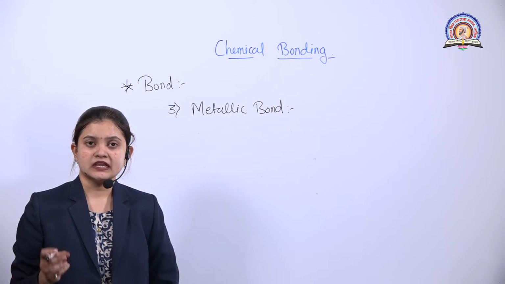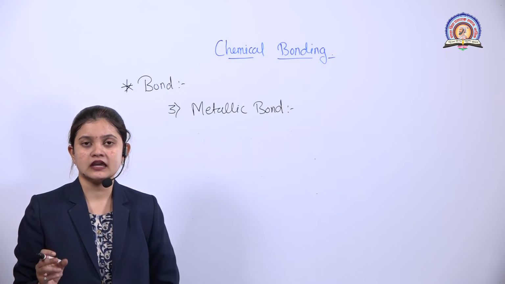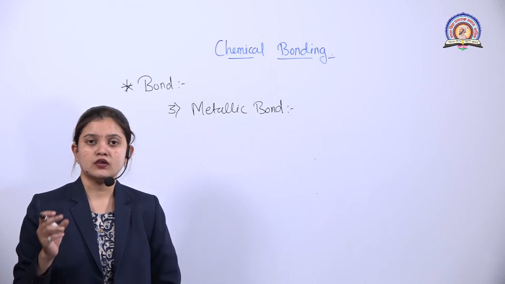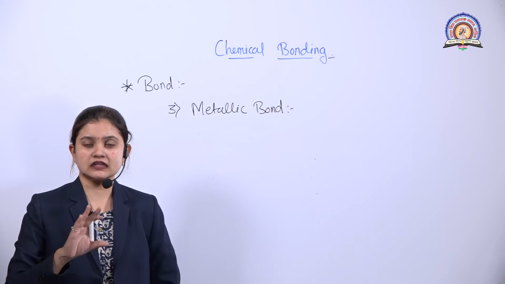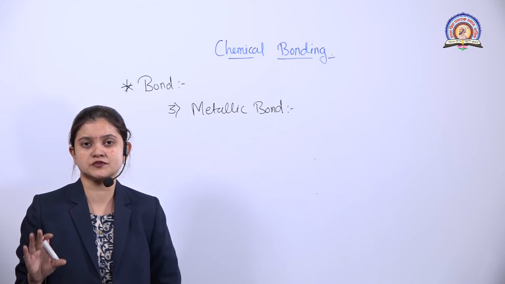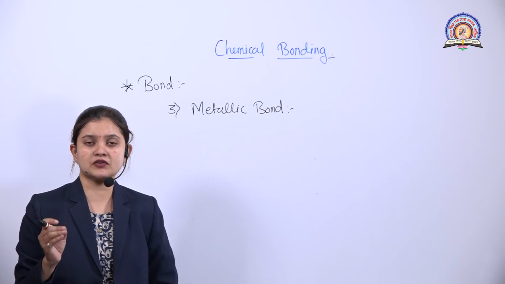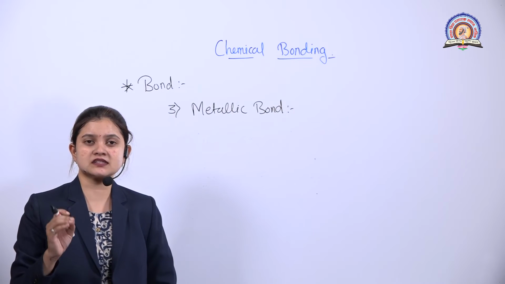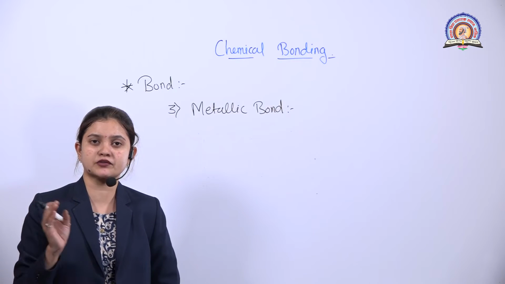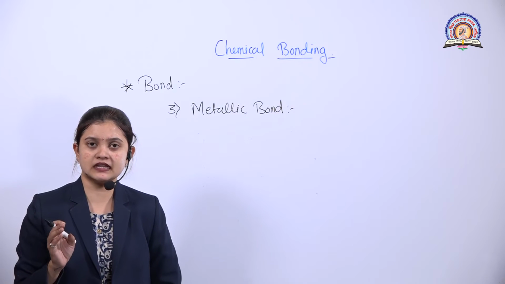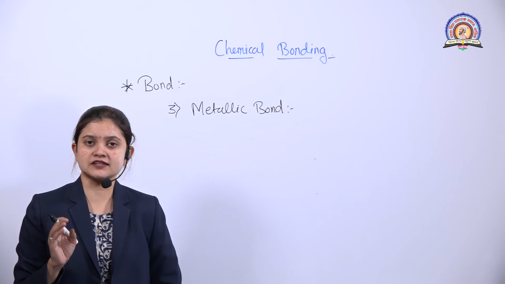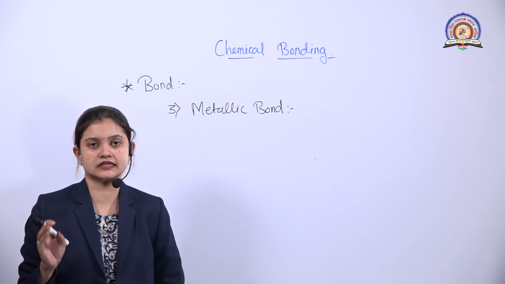Besides these bonds, there are also some special cases of bond, such as hydrogen bonding and van der Waals forces. But these are not the main types of bond. These are just cases where we can find hydrogen bonding. This is just an attraction between an electropositive and an electronegative atom. Is it clear? So now, the next topic is valence bond theory.